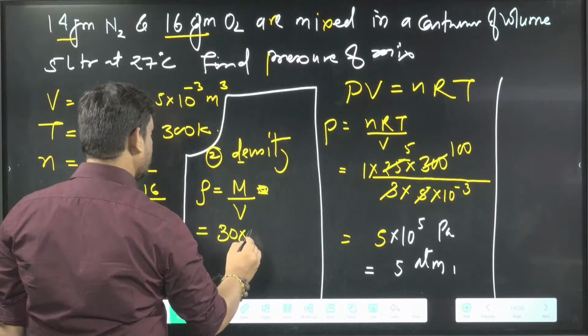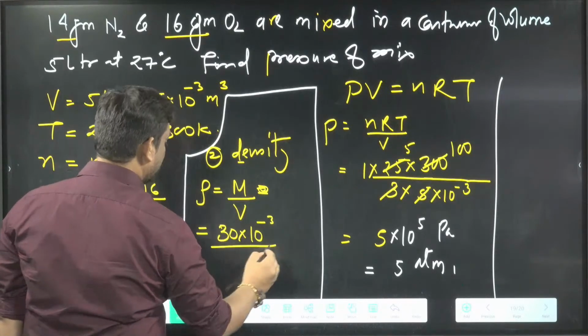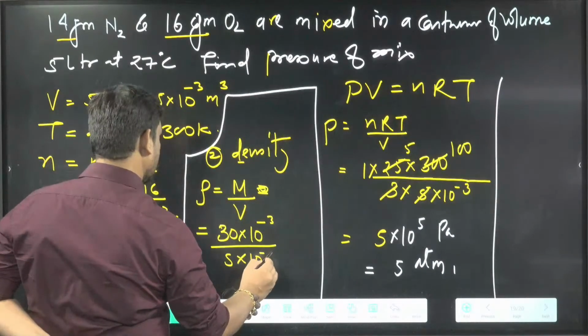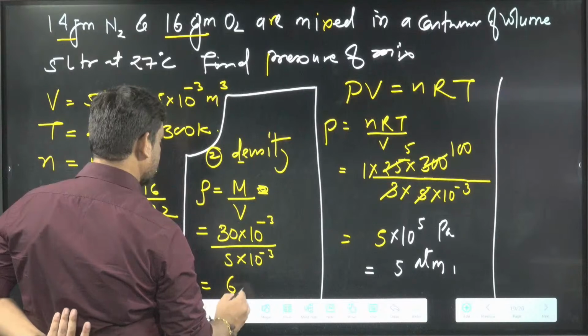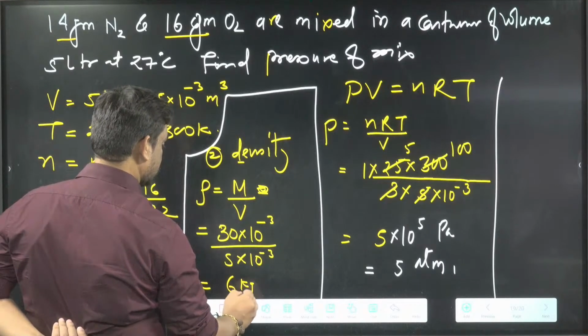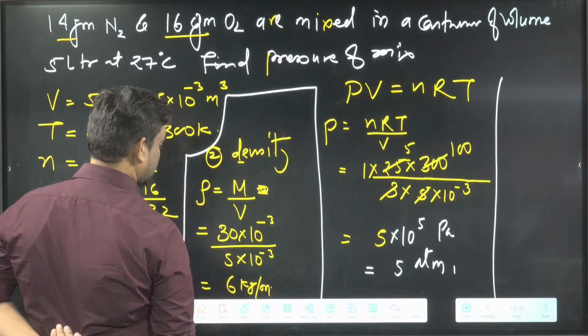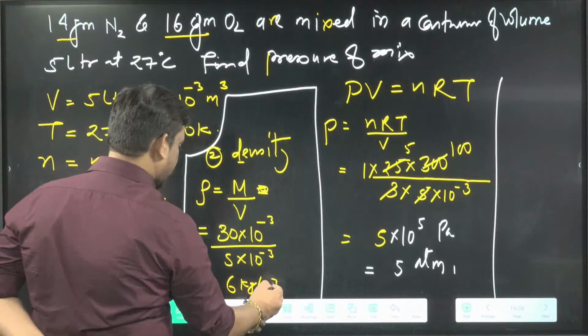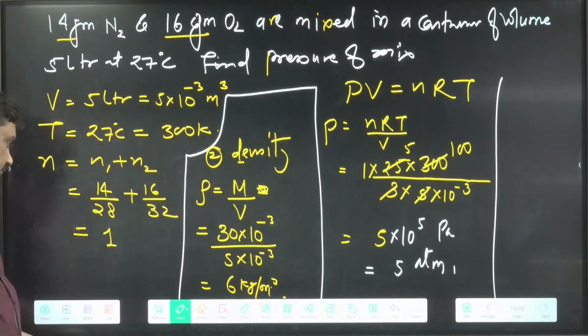So 30 into 10 power minus 3, divided by the volume, which is 5 liters, so 5 into 10 power minus 3. This becomes 6 kg per meter cube. Clear this thing? Done? Finished?